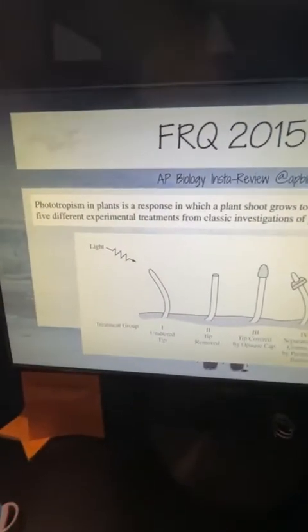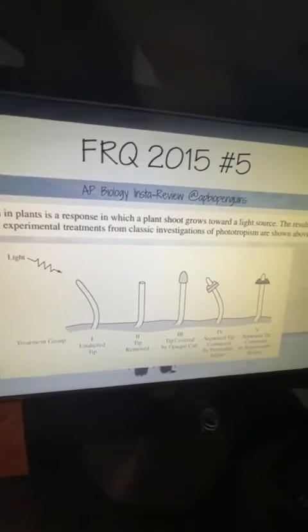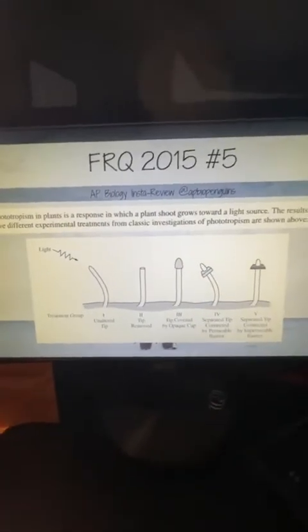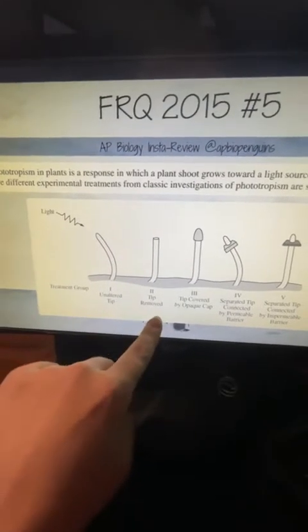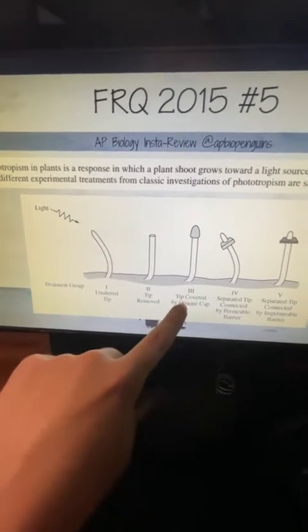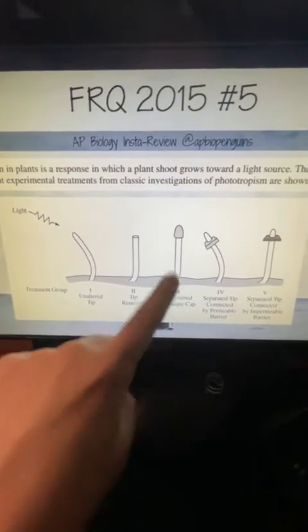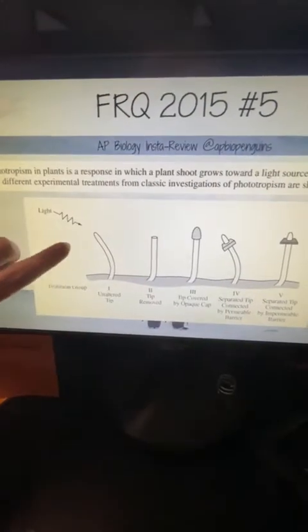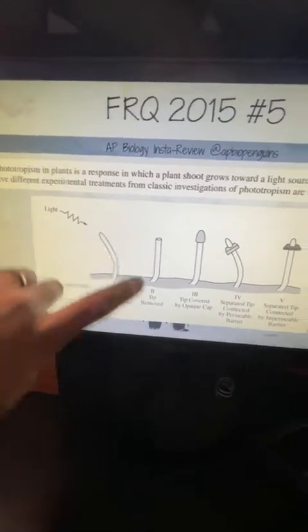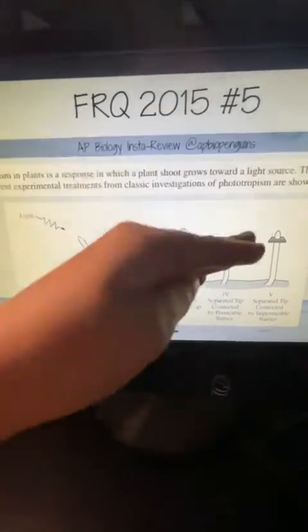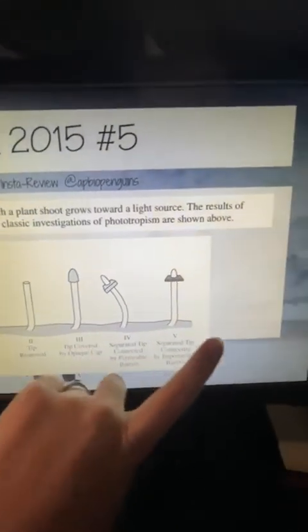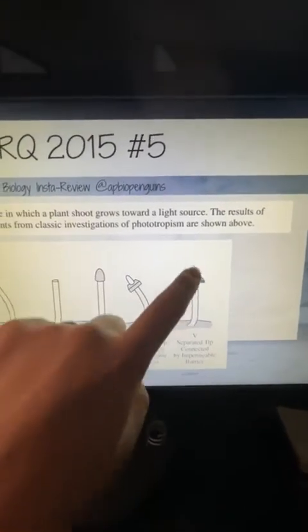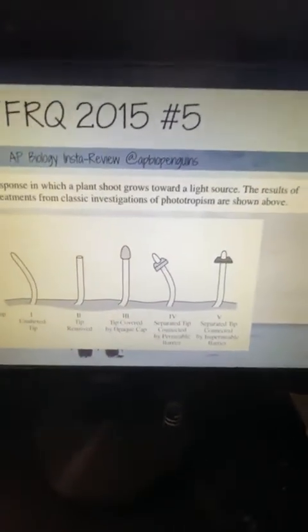So phototropism in plants is a response in which a plant shoot grows toward a light source. The results of 5 experimental treatments from classic experiments of phototropism are shown below. So you see here we have an unaltered tip that is going to grow toward the light. We have a tip removed, so they basically took the top off of it. We have a tip covered by an opaque cap. So there's this cap up here that's covering this little part right here so that the top doesn't reach the light. Here we've cut the top off and then we reattached it, but there is a permeable barrier. And then here we see that there's a separated tip and then we attached it back with an impermeable membrane.